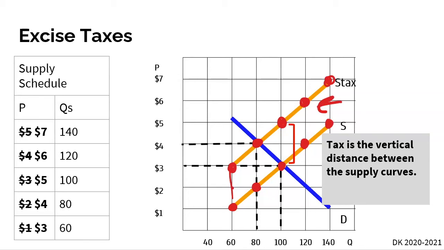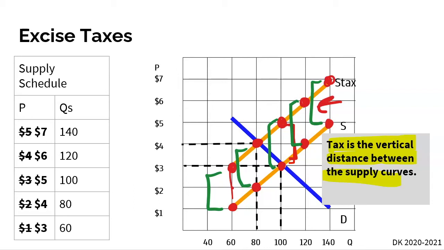And so if you notice the difference between these 2 points, and we'll do this in different colors here, it's just $2. And that's why in the gray box right here, it says the tax is the vertical distance between the supply curves. If there's a $2 excise tax, then the entire curve is going to shift leftward by $2.